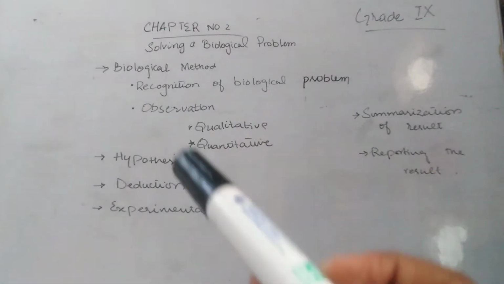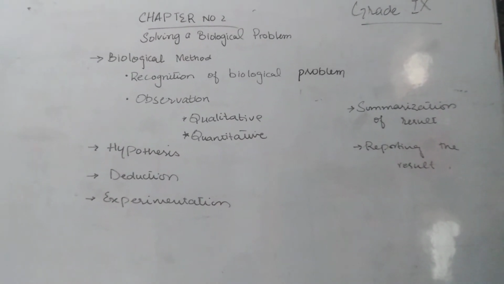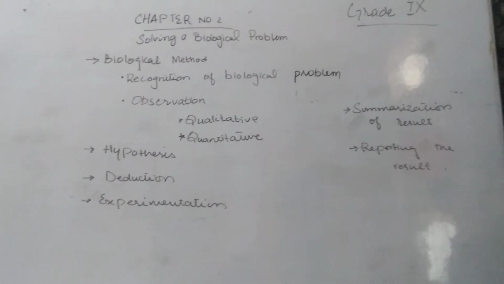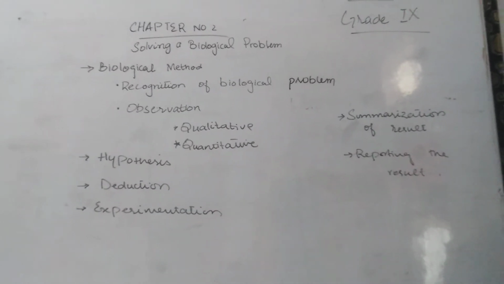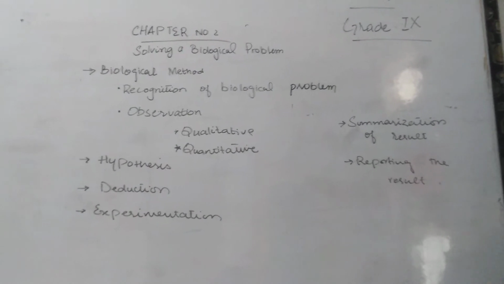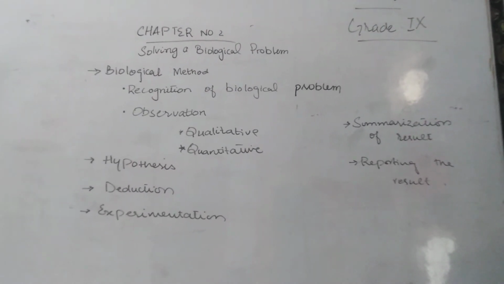While moving towards quantitative observation, I must say that a liter of water weighs 1000 grams and a liter of ethanol weighs 789 grams. It means quantitative observations are more accurate and more acceptable and give us complete information about anything.